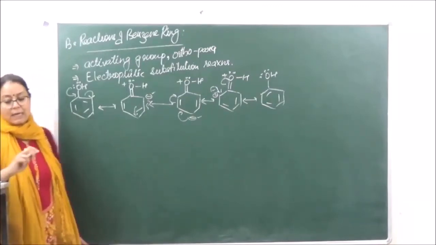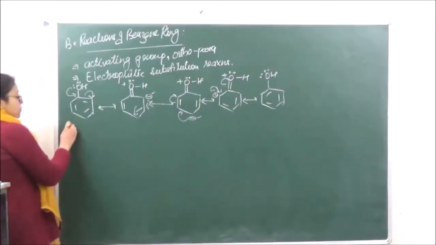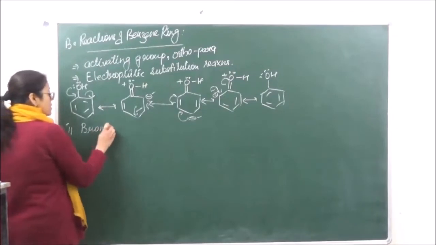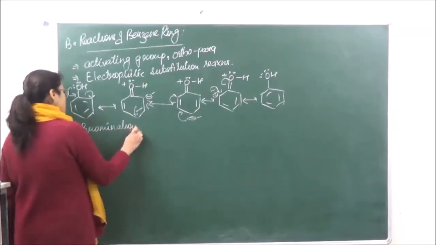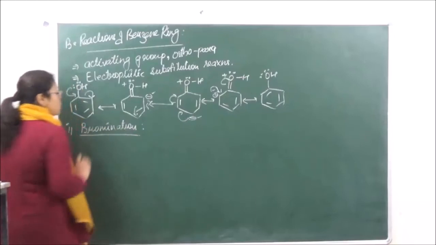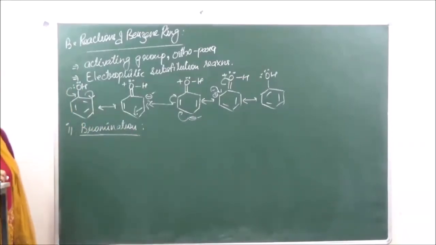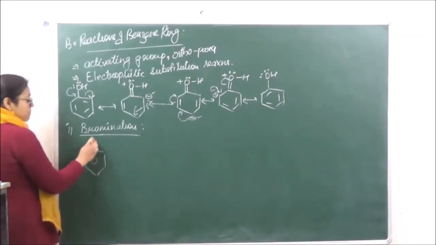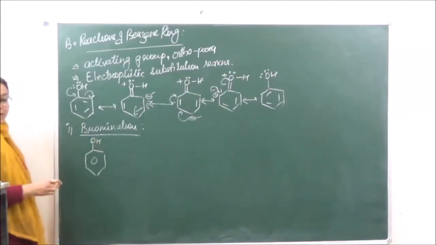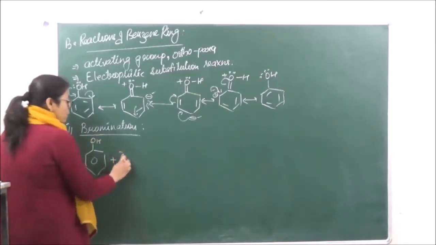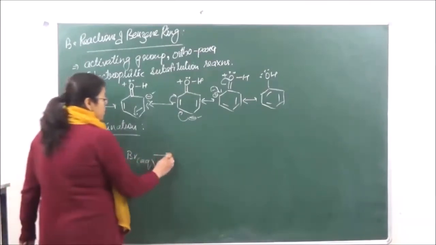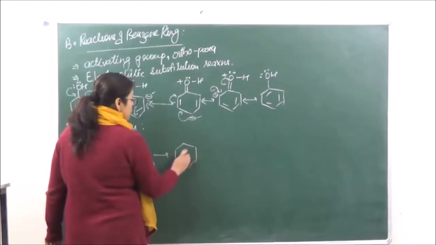So depending upon that, let's go on to the first reaction over here, which is the bromination reaction. Bromination reaction is the attack of bromine. We will see that the reaction proceeds in two different manners. If we are taking OH and we are reacting this with bromine water or aqueous bromine, we are going to get a tri-substituted product.